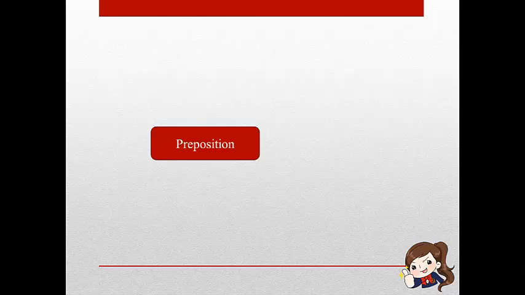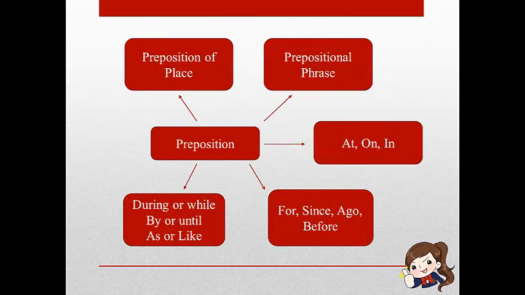Here, preposition is divided into 5 sections. First, preposition of place. Second, prepositional phrase. Third, at, on, and in. Fourth, for, since, ago, and before. Fifth, during or while, by or until, as or like.